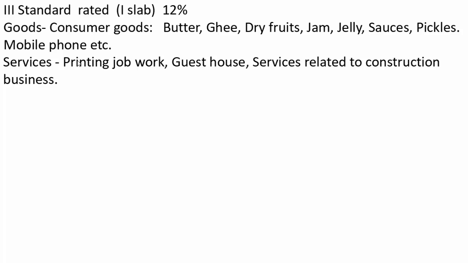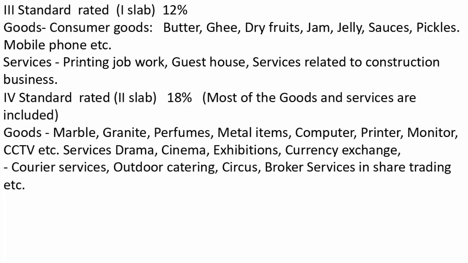Third category is the standard rated category, first slab. It has 12% GST. Goods under this category are consumer goods, butter, ghee, dry fruits, jam, jelly, sauces, pickles, mobile phones, etc. And services under these are printing job work, guest house, services related to construction, business.